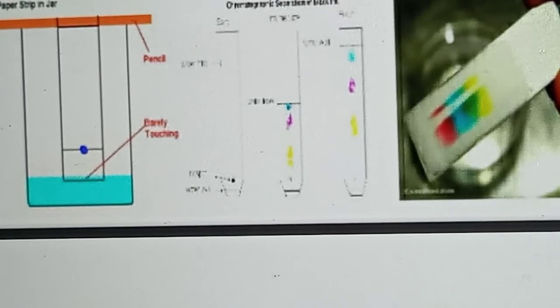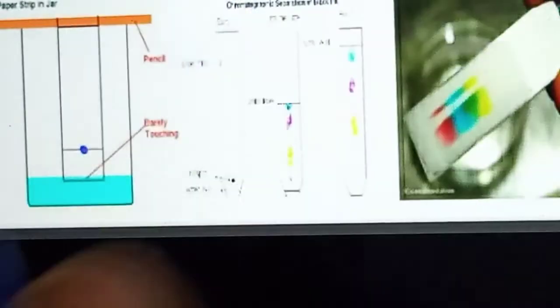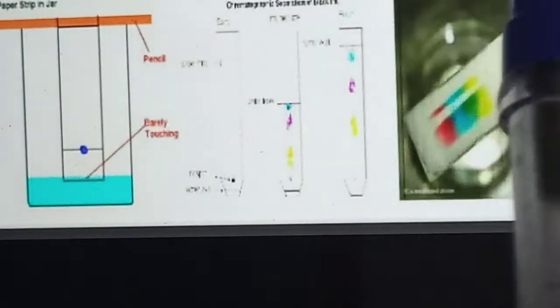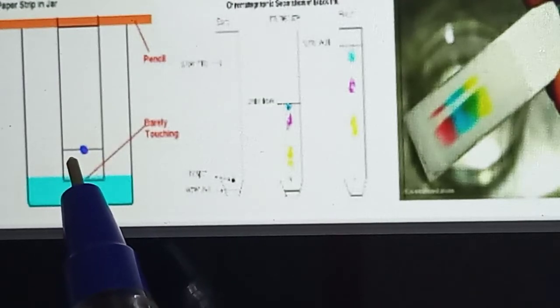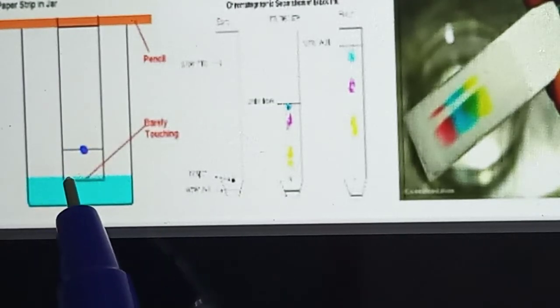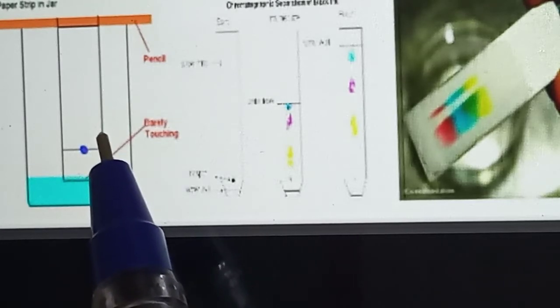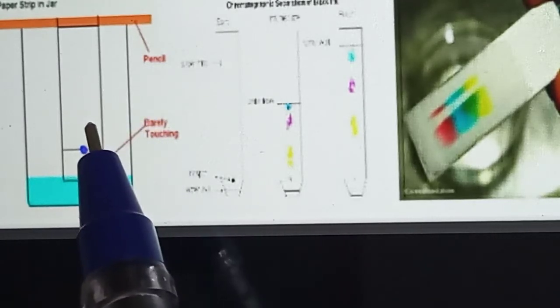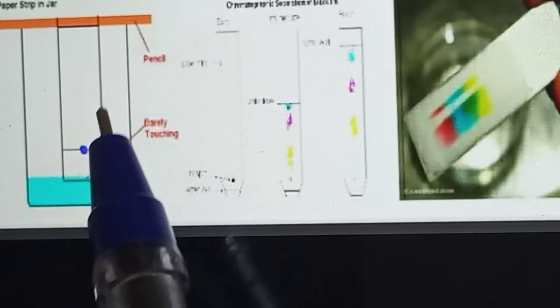For example, put a drop of ink near one end of a strip of filter paper and dip the end of the paper in a test tube containing water. The ink is a mixture of two or more colored components, and the component which is more soluble in water rises faster and gets separated.